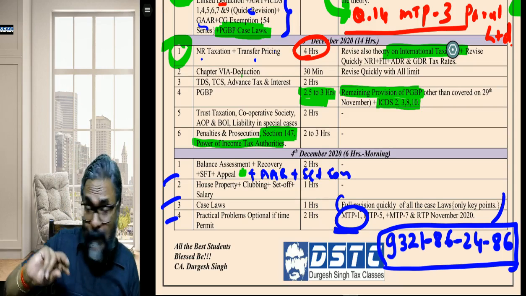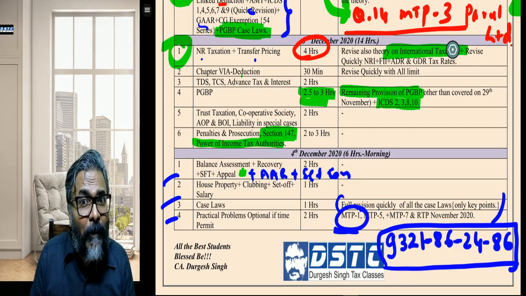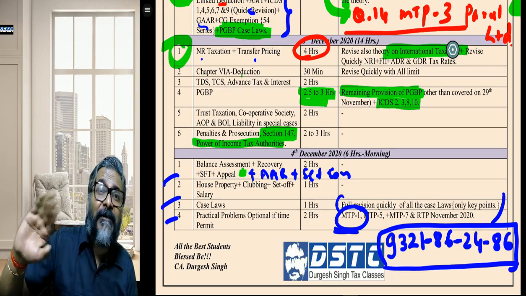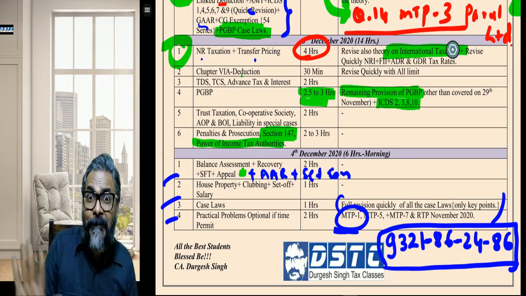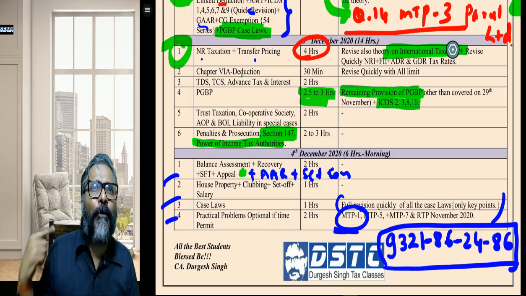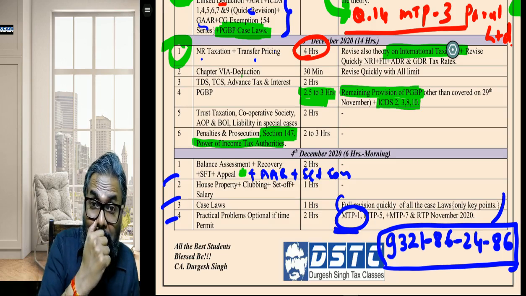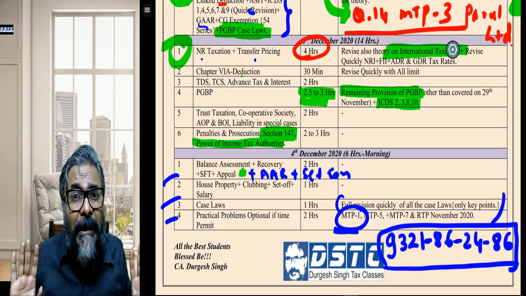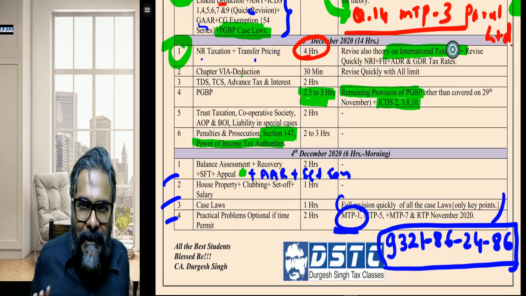If you think that there is a high-end calculation involved, and 2 minutes I have spent on it, but if I start doing the calculation, I will spend another 5 minutes. Then is it worth it? Take a conscious call. Leave it and go to the next thing. That way, at least you may have spoiled only your 10 minutes, but you have saved yourself from disaster.